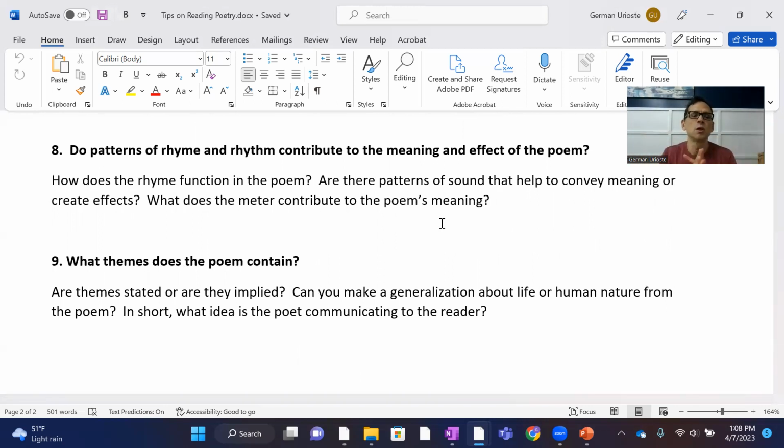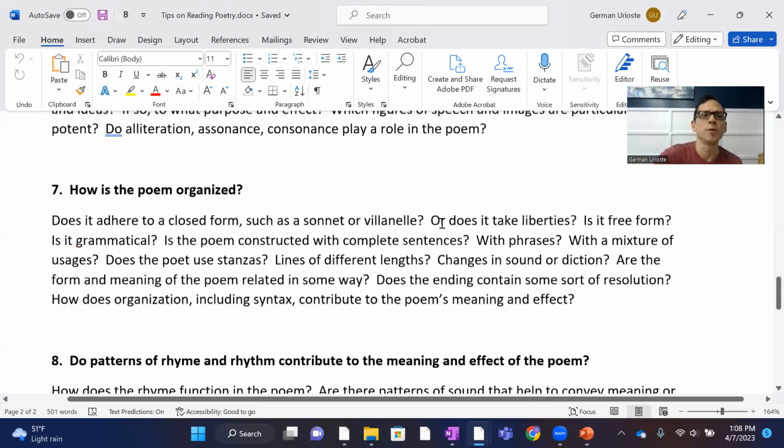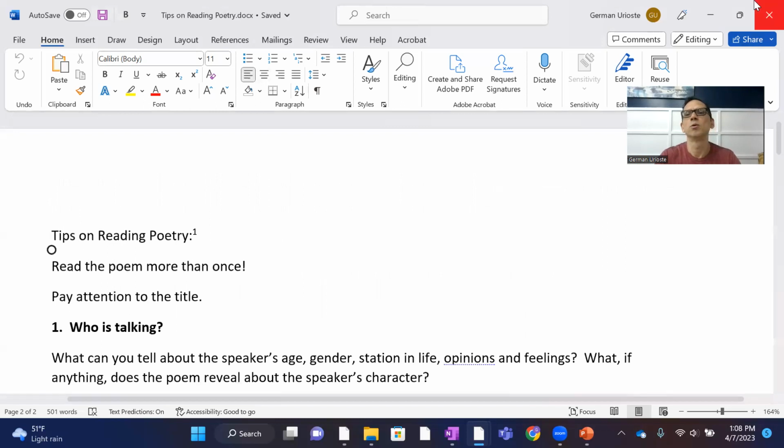And then, of course, themes. Are themes stated or are they implied? Can you make a generalization about life or human nature from the poem? What idea is the poet communicating to the reader about maybe the relationship between lovers or family tensions or some kind of political issue or some relationship with nature, whatever it might be? So those are some quick things to think about as you are reading poetry.